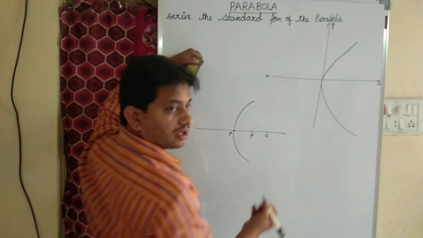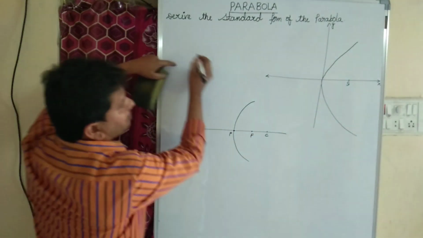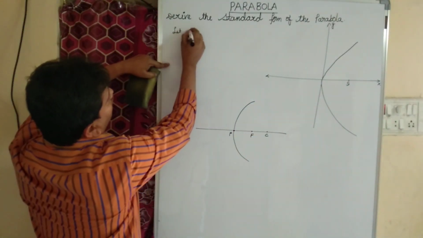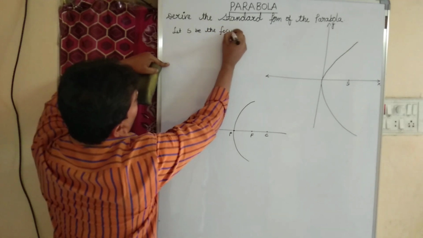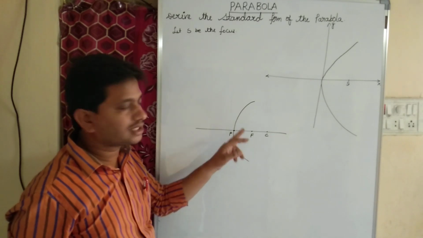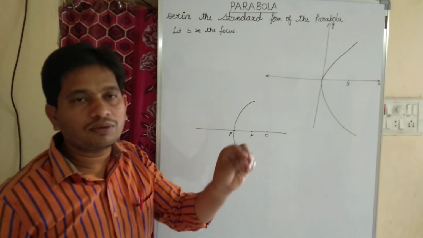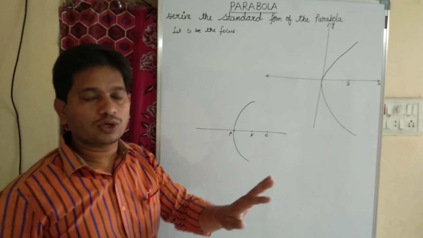Here let S be the focus. Suppose this is our S, let me write, let S be the focus. What do you mean by focus? Focus is nothing but a point on the principal axis where all the reflected rays are going to meet.